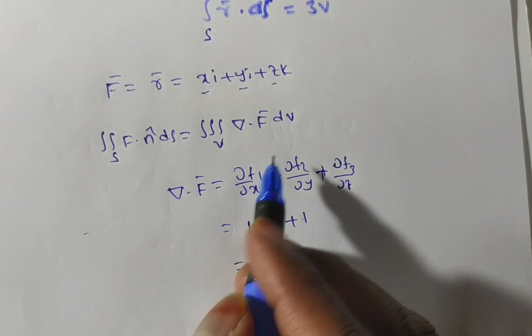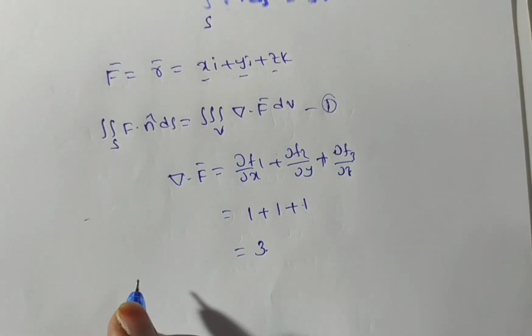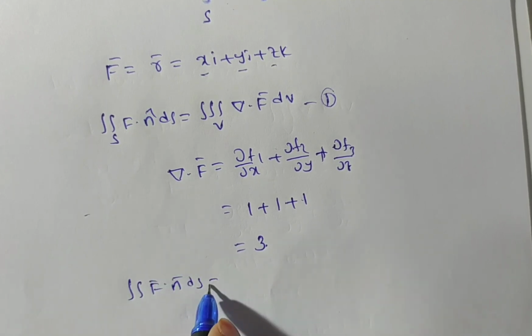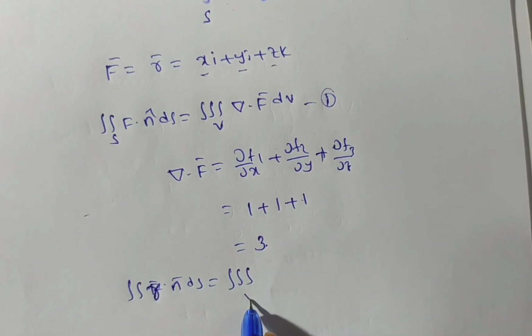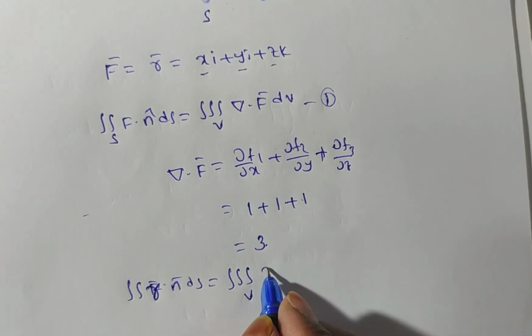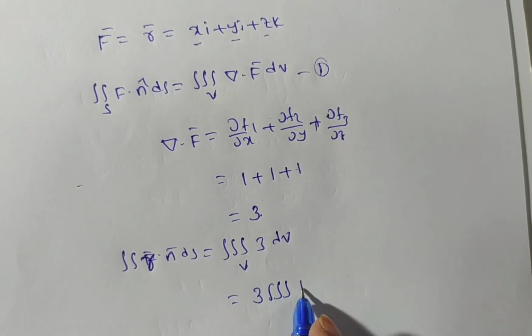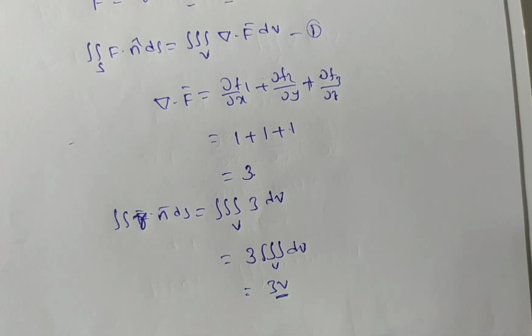Now substitute in the given statement, that is the Gauss divergence formula. Then double integral f bar dot n bar dS, nothing but here r bar dot n bar dS, is equal to triple integral over V. What is the del dot f bar here? 3 dV. So this is equal to 3 into triple integral dV, which is nothing but 3V only.